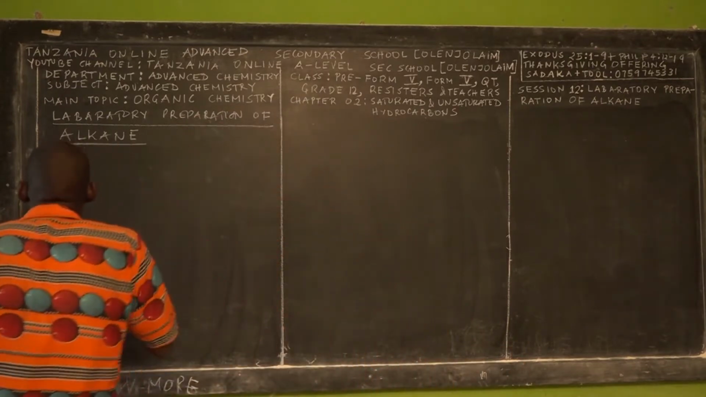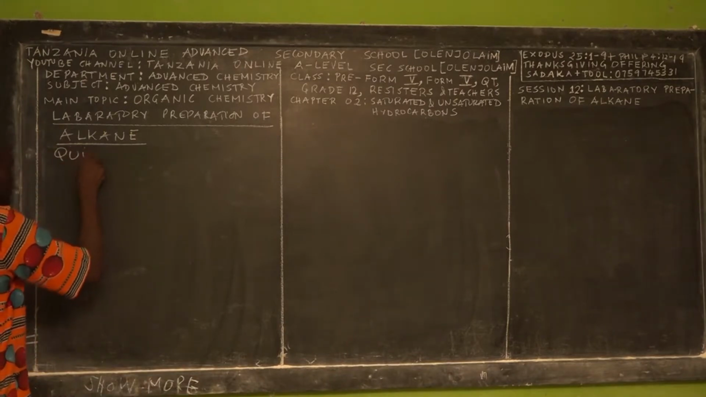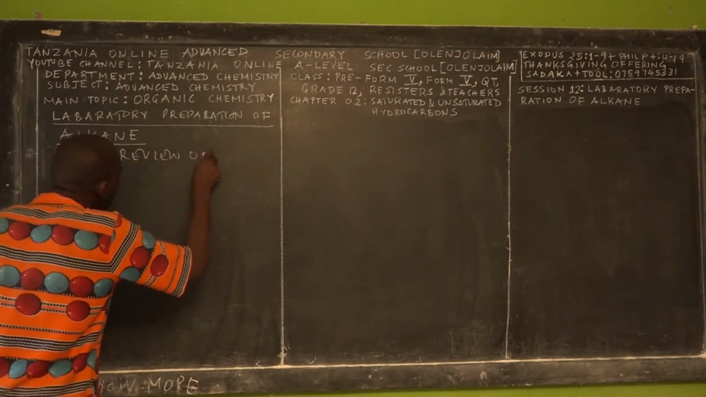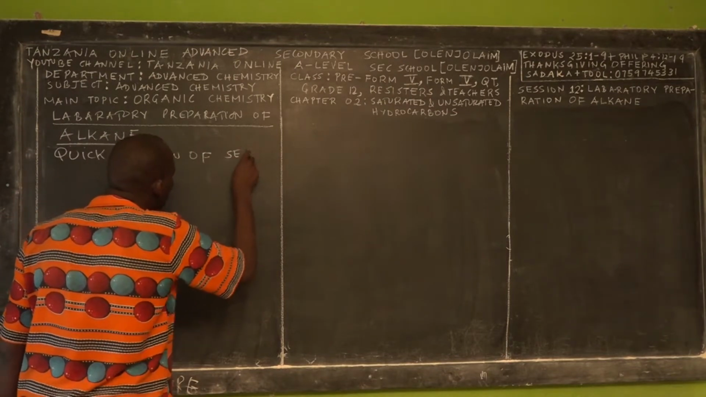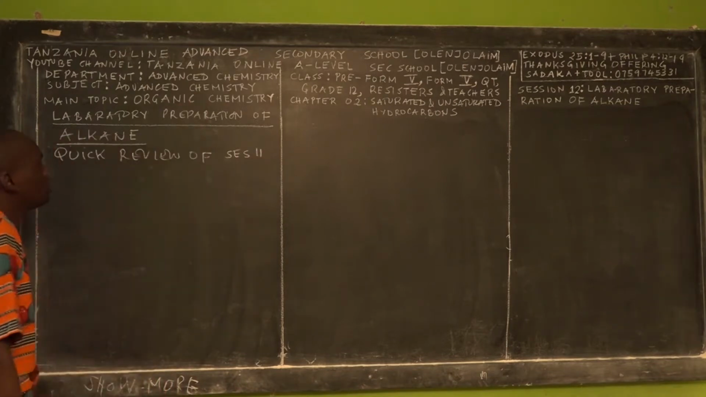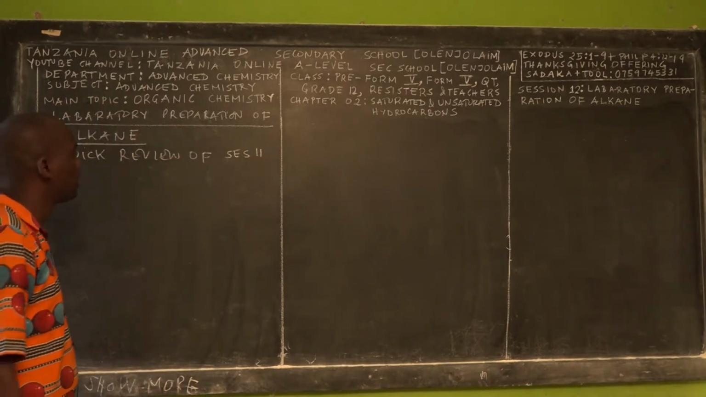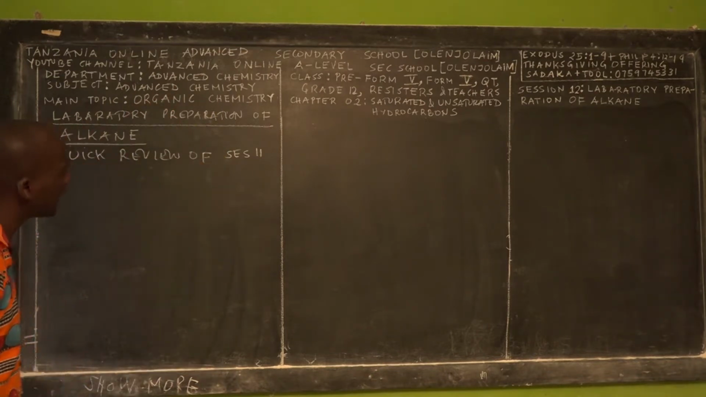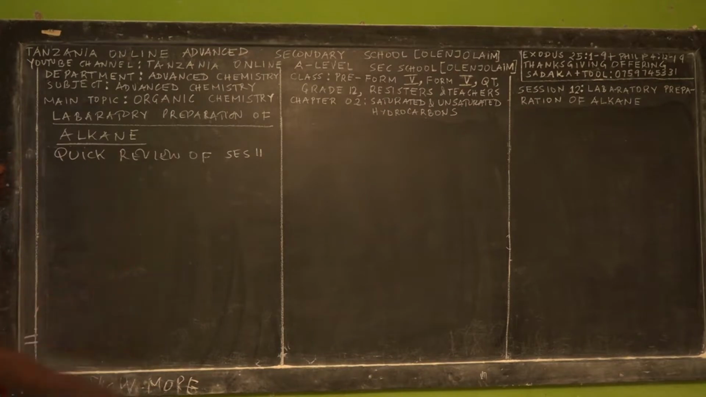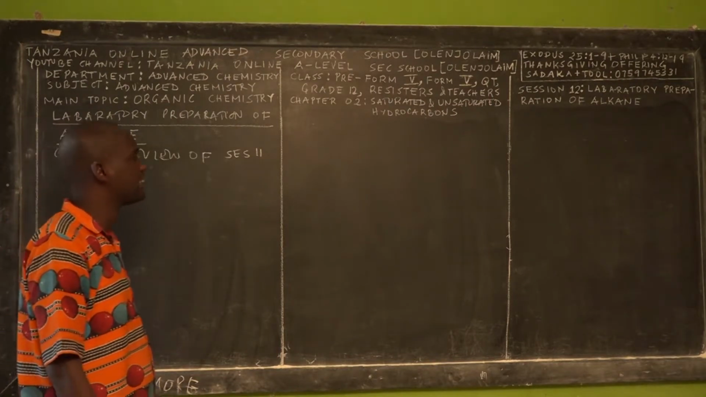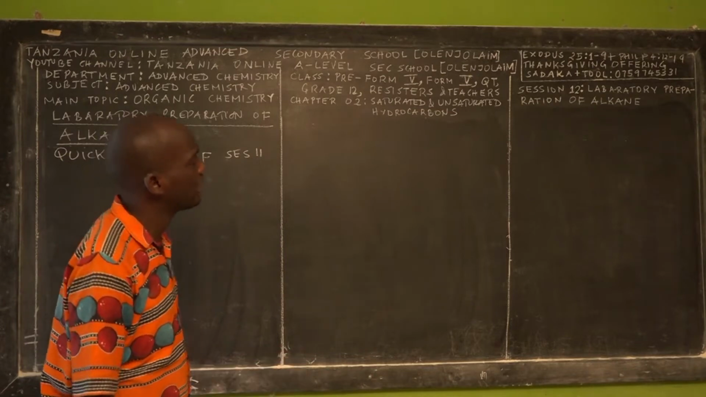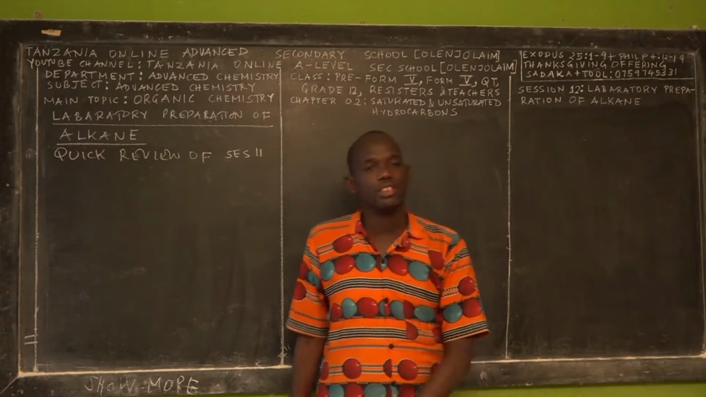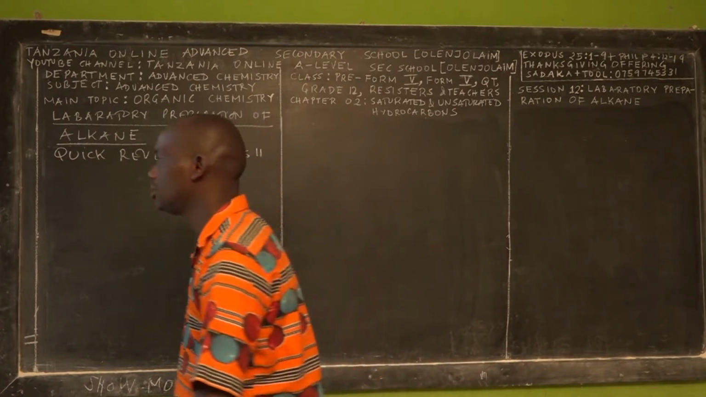So let us start with the part we call a quick review. Quick review of what? Quick review of session 11. If you've missed session 11, you can access it on our official YouTube channel. You just have to search for it. Once you are in the Tanzania Online A-Level Circuit School channel, go into the playlist for Advanced Organic Chemistry, then check for session 11. Go through it before session 12, because session 12 depends on session 11.